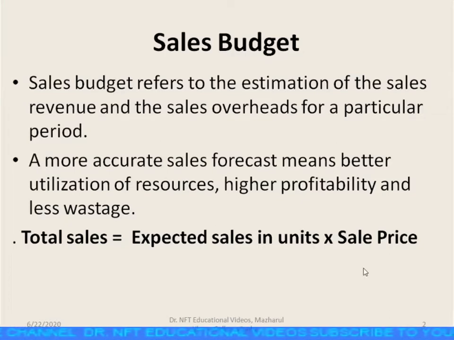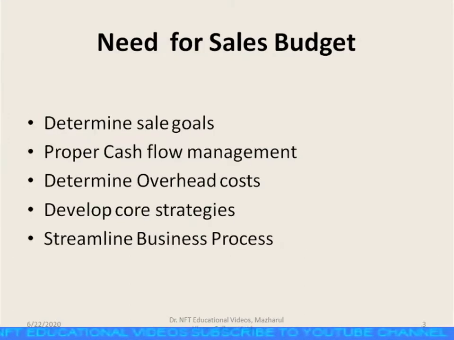Thus, we can say that the sales budget primarily forecasts what the concern can reasonably expect to sell both in quantity and value during the budgeted period. Now let us see what is the need for sales budget. First one is to determine the sales goals. Sales budget is prepared by salesmen to know the expected sales volume for a particular period.